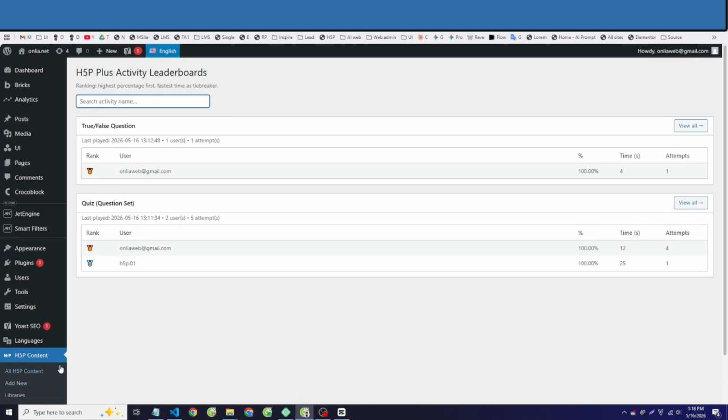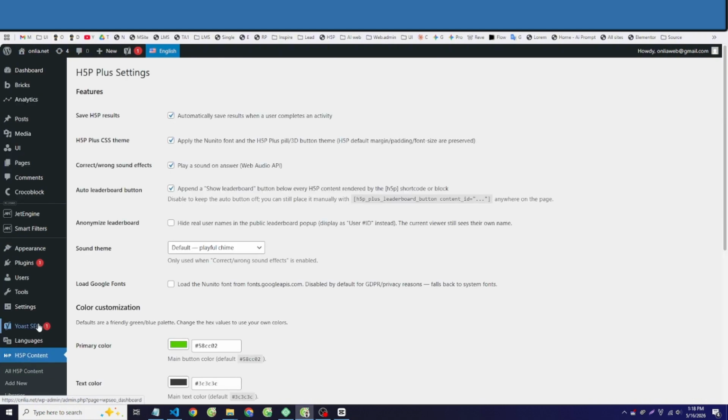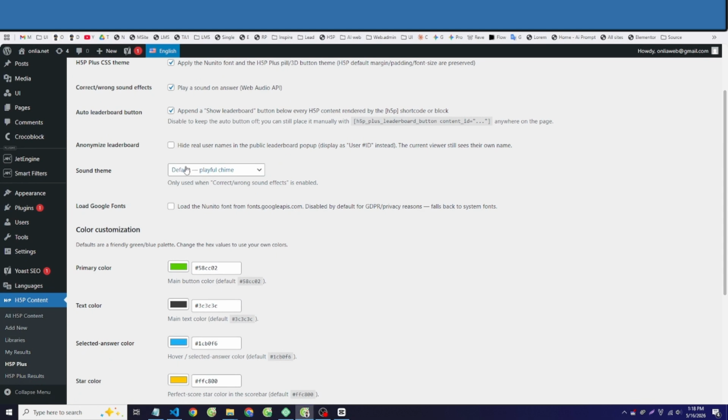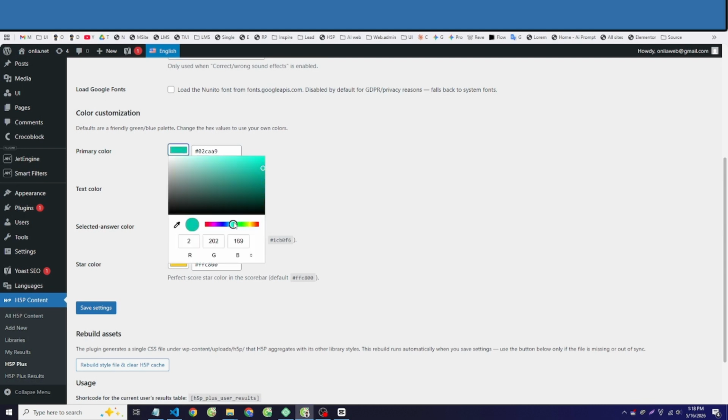And so we can customize the color. And this is the admin dashboard of H5P Plus. So you can change the colors of your logo, your primary color, your brand color. You can change it right here.